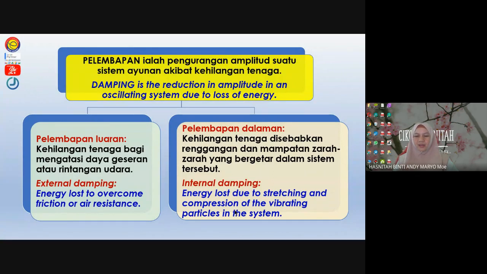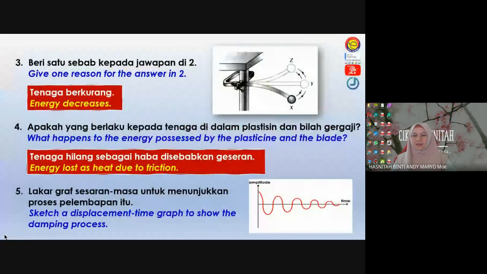Number 3. What of the oscillation of the system remains the same? Look at this graph, either on my screen or in your book on page 5.8B. What of the oscillation of the system remains the same?